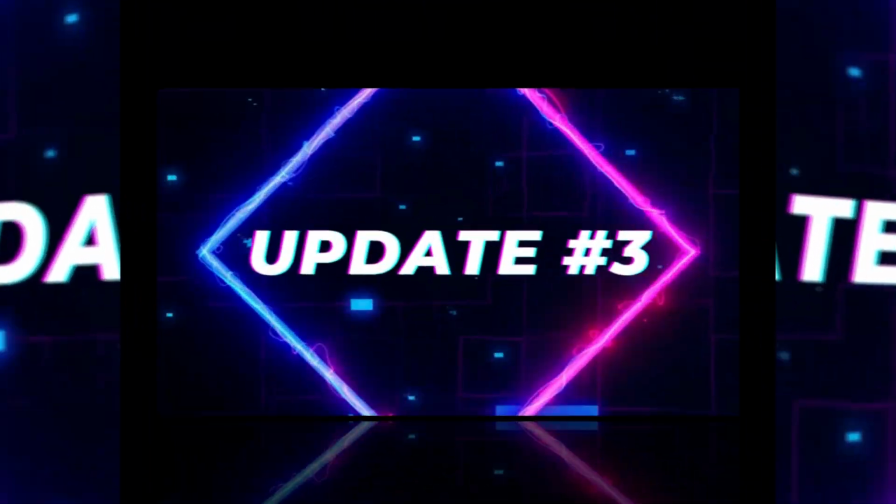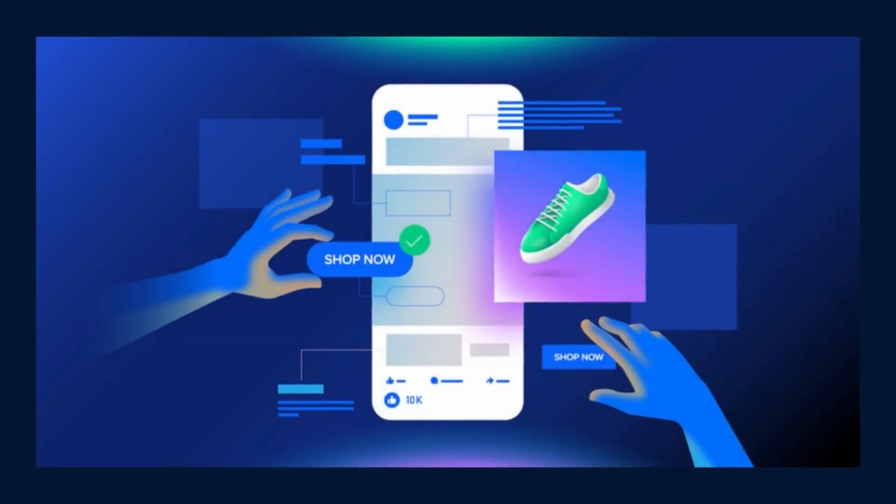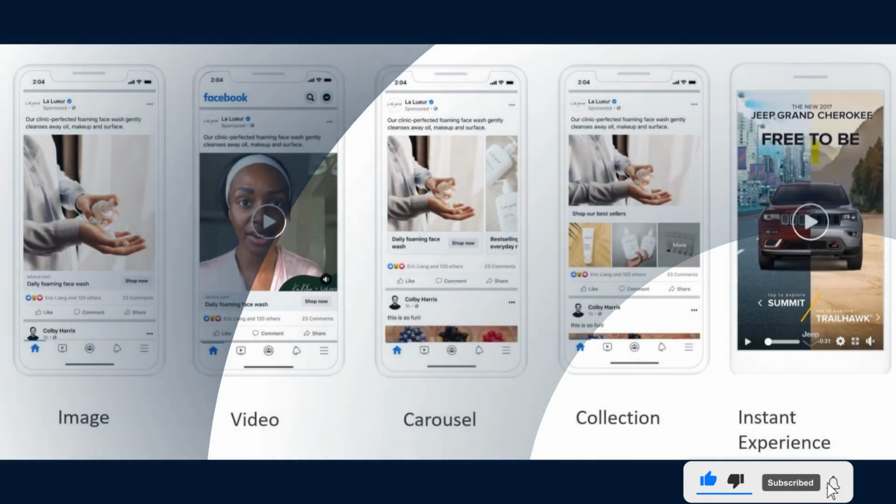Third and final update is ad creative importance. Now Meta's AI prioritizes scroll-stopping visuals and short text. Meta's algorithm now detects visual clarity and engagement potential. So focus on design simplicity, less text, more clarity.